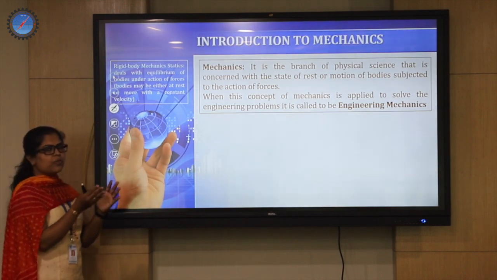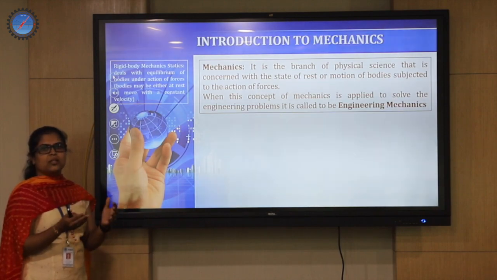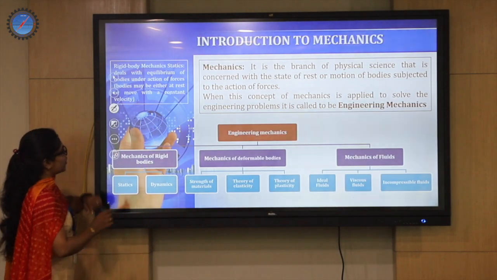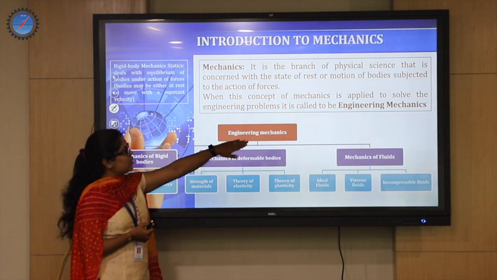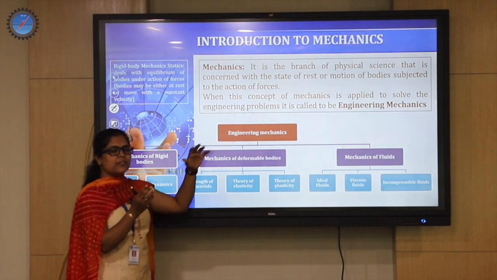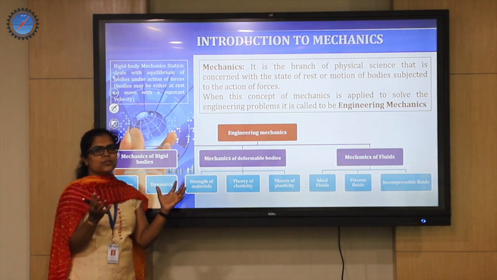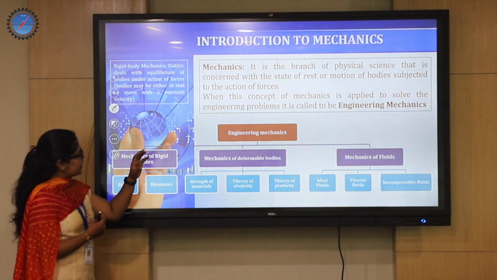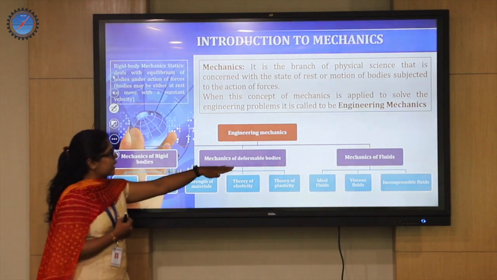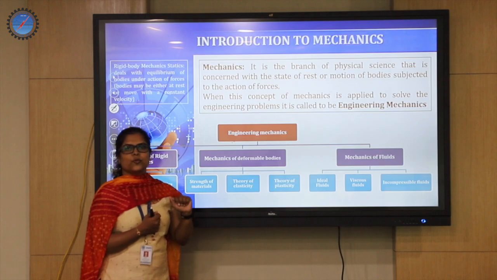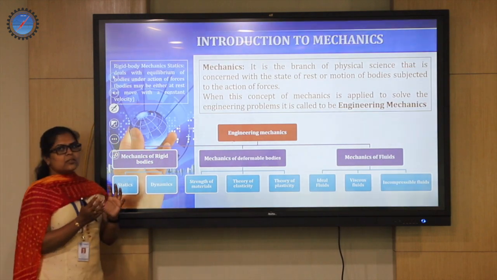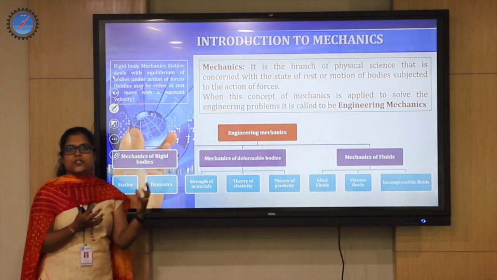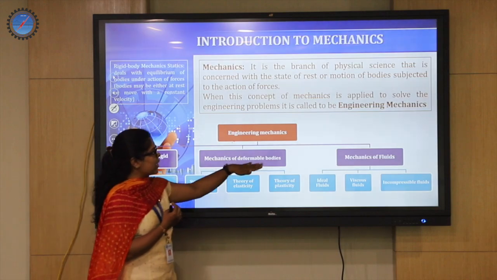How do we bifurcate a particle or matter or a body on the earth? We have different classifications over that. After that we'll go to the definition. Engineering mechanics, as I told you, is a study where we subject a body of any type to different force systems. Basically we classify engineering mechanics into mechanics of rigid bodies, mechanics of deformable bodies, and mechanics of fluids, where we apply the concept of mechanics on rigid bodies, and bodies which undergo deformation once subjected to force are studied in a second branch.